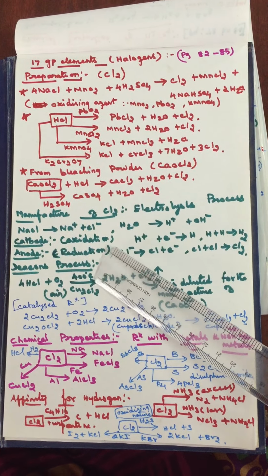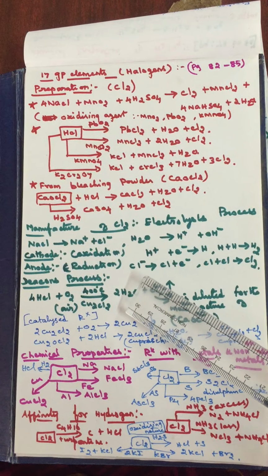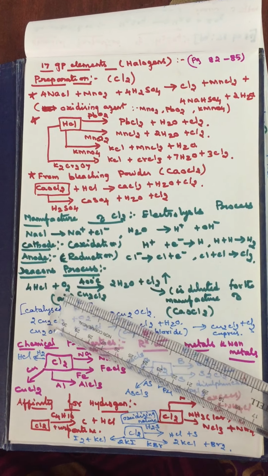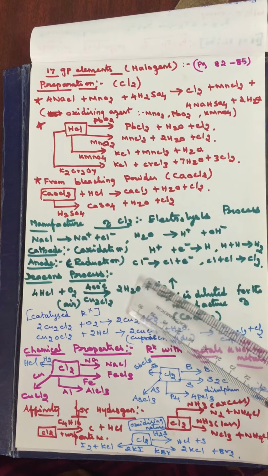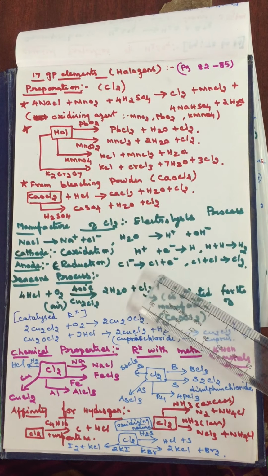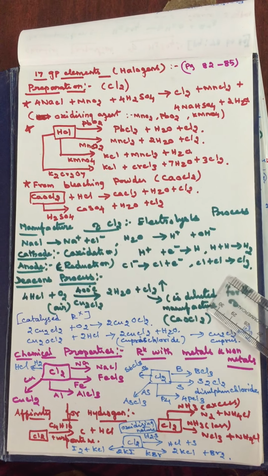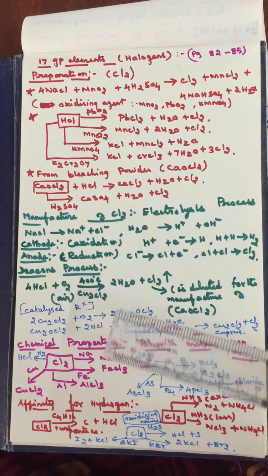First, Cu2Cl2, that means cuprous chloride, with air changes into cuprous oxychloride. Then cuprous oxychloride reacts with hydrochloric acid to give cupric chloride. Again it is decomposed to form cuprous chloride.